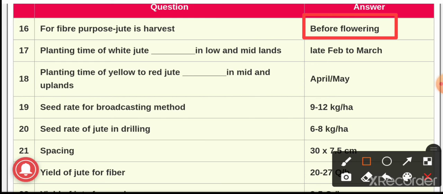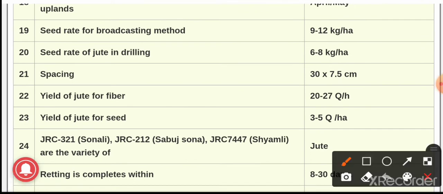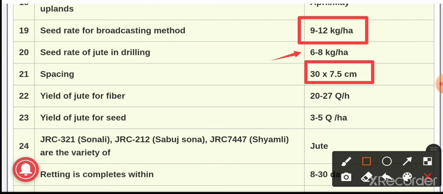Question number 17. The planting time of white jute dash in low and midlands. The answer is late February to March. In this time period, the white jute it is planted in low and midlands, whereas of yellow to red jute it is April or May. Question number 19. The seed rate for broadcasting method it is 9 to 12 kg per hectare. Question number 20. Seed rate of jute in drilling, and the answer is 6 to 8 kg per hectare. The spacing it is 30 to 7.5 centimeter.